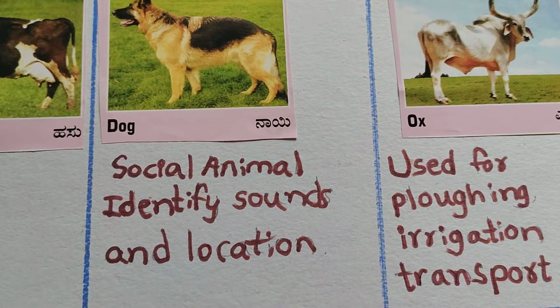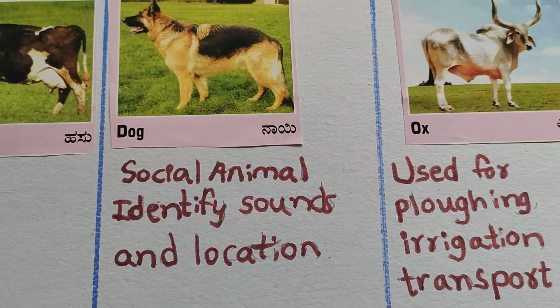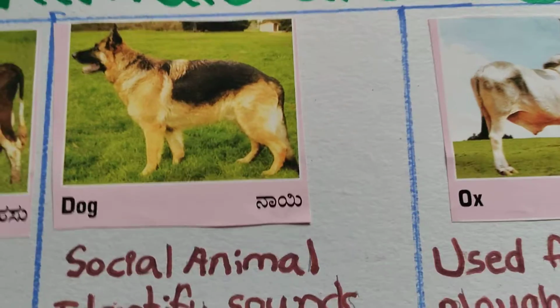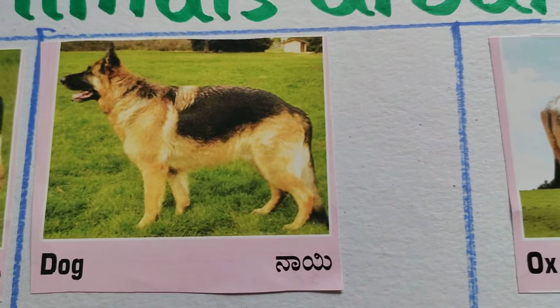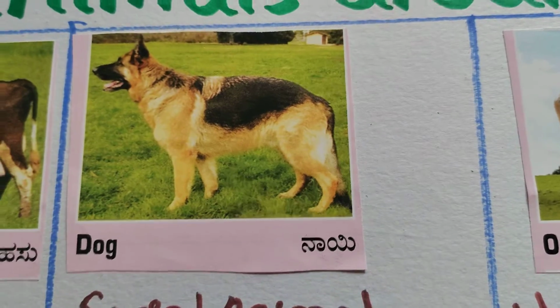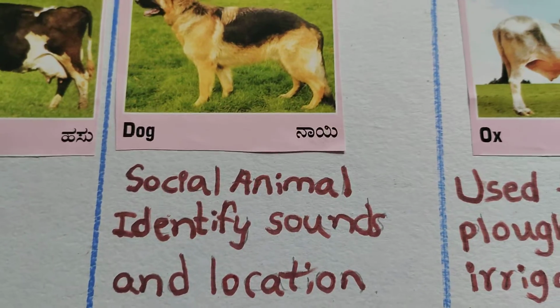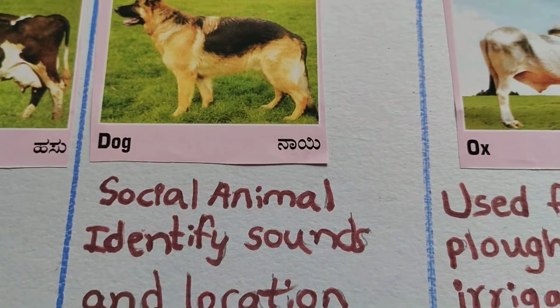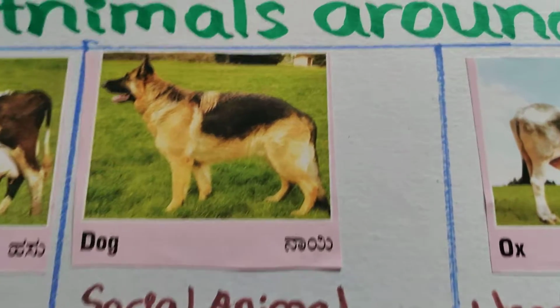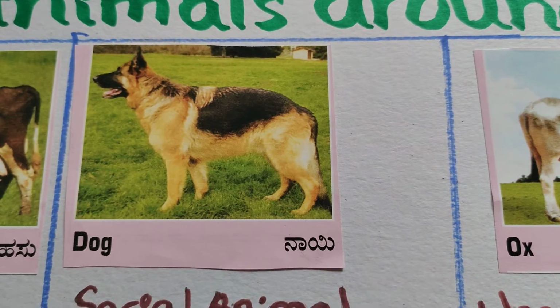Dog is a pet animal, isn't it? We call it a social animal. What do we call the dog? Social animal. And dog identifies the sounds and location. It's a quite clever animal.